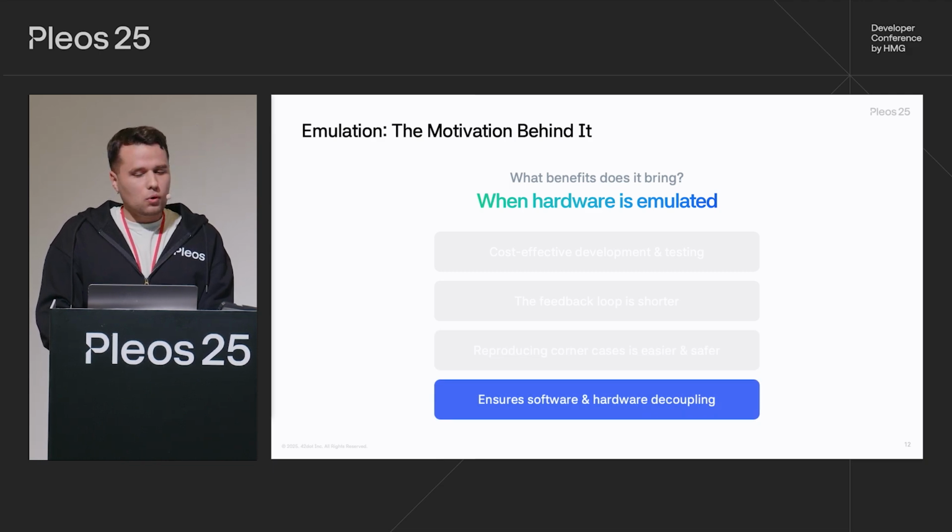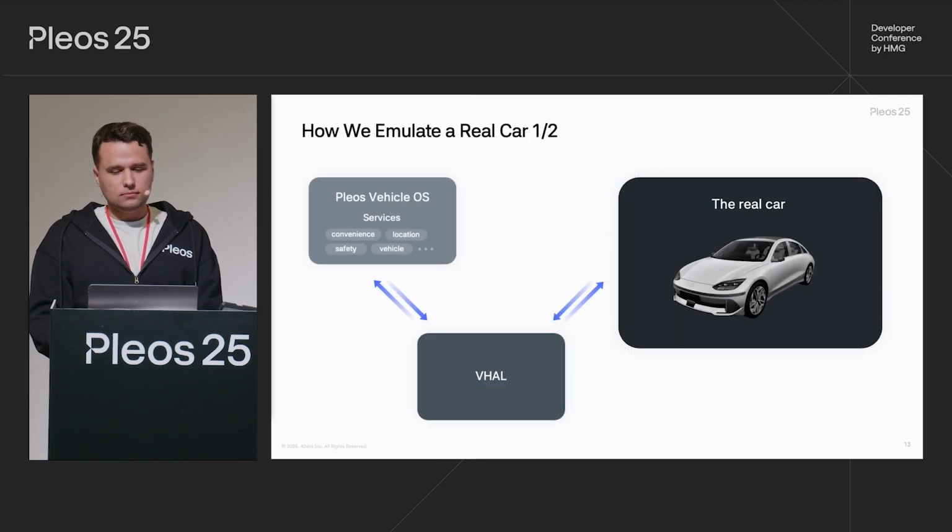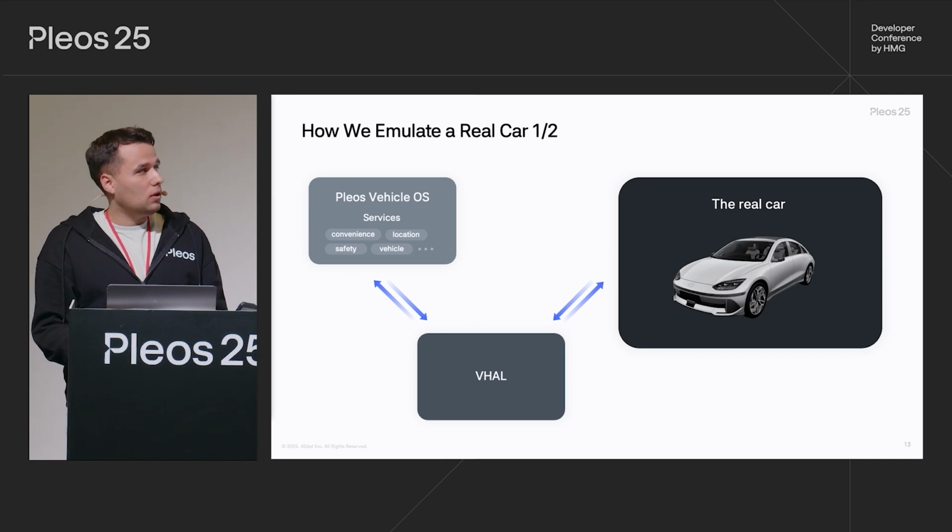Finally, when we are working on the software without hardware involvement, we can assure their decoupling. So if it is desirable, how can we emulate hardware? Let's look at the graph which illustrates the flow of information between the software and the hardware in the real